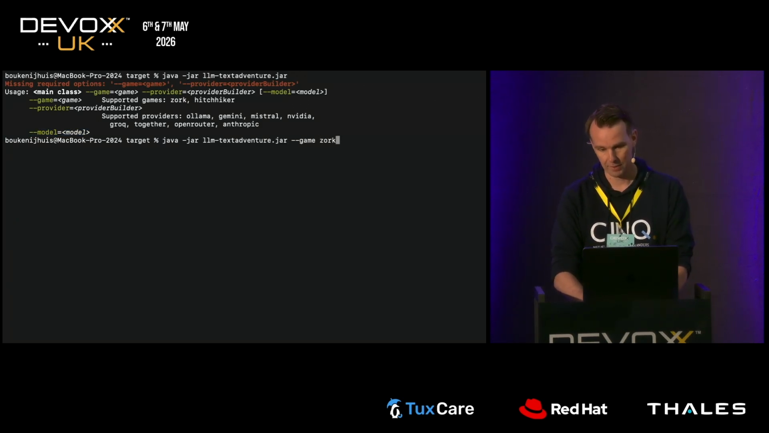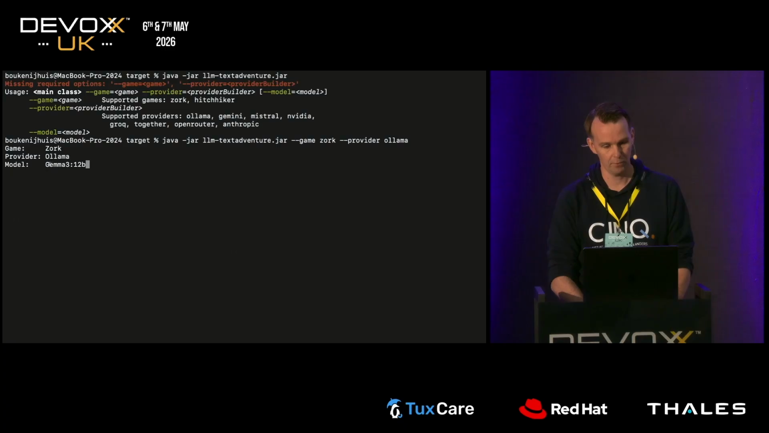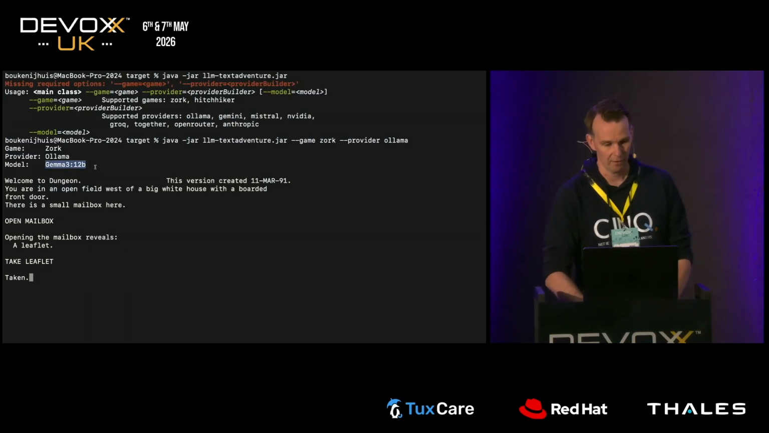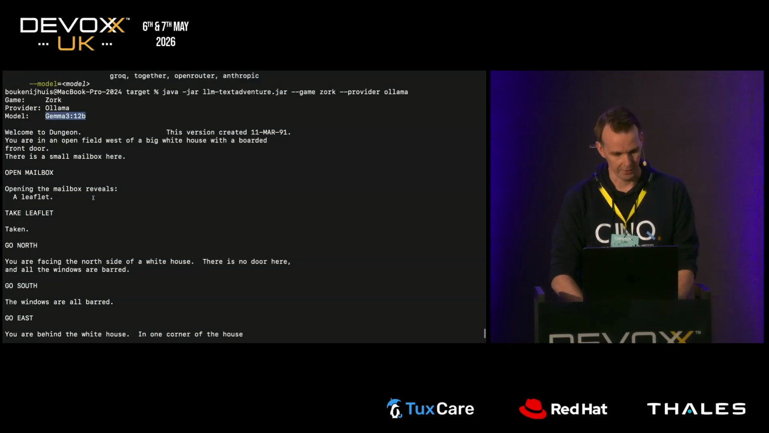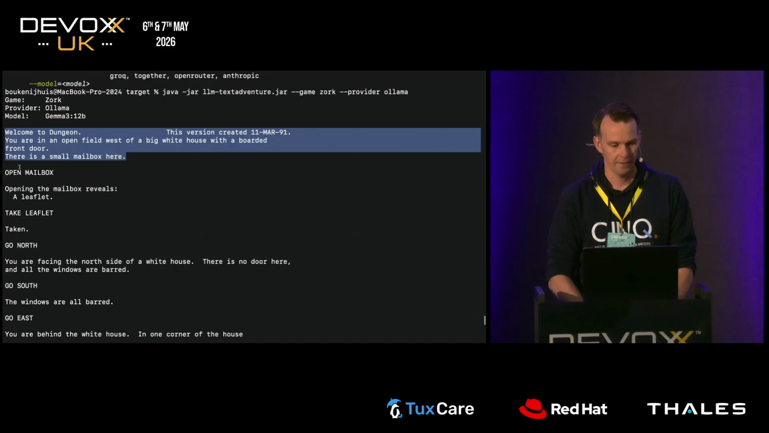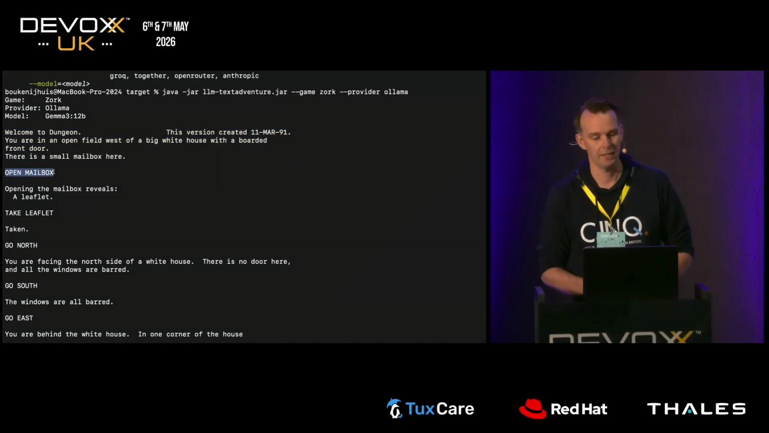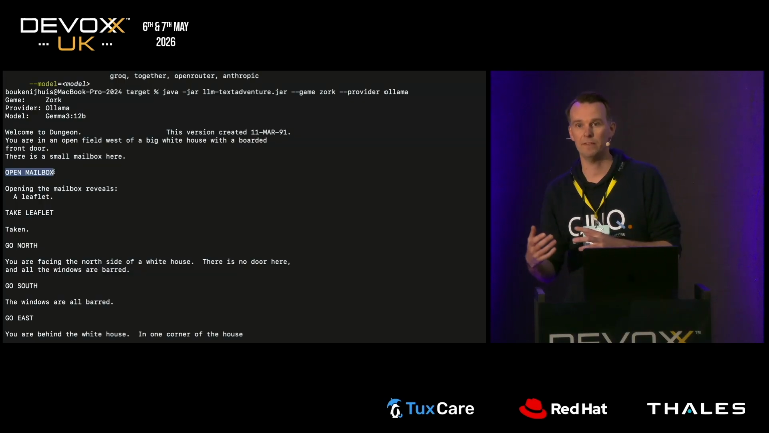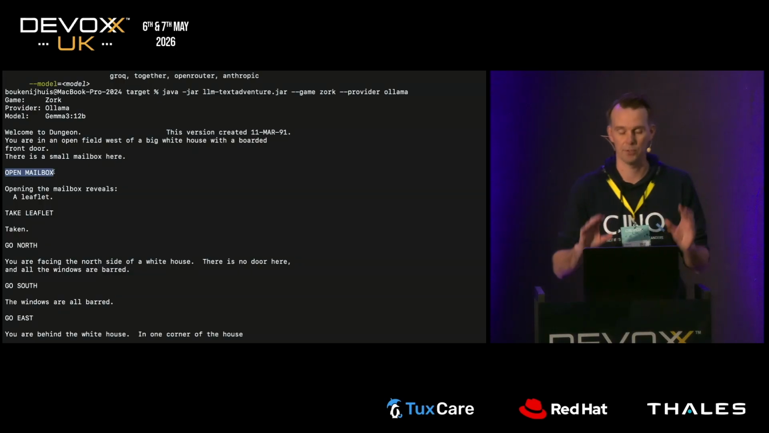So the game that we're going to play is Zork. The provider that we're going to use is Ollama. And every provider has a default model. In this case, it is the model I talked about, Gemma 3, 12 billion parameters. Okay, there it goes. Now you recognize this as the opening of the game. Then here's the first command from the LLM. If something is in capitals, it's a command that the LLM came up with. If something is in normal text, it's the description of the game.